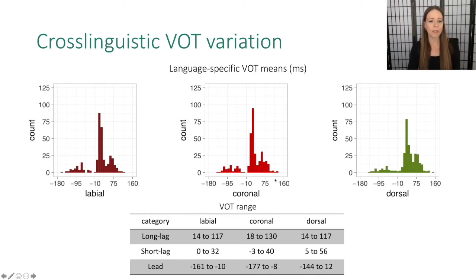So looking first at the range of cross-linguistic VOT variation, we have the histograms of VOT, language-specific VOT means. You can see the 3 clusters of VOT that I've referred to. So we have the lead VOT values, the short lag, and the long lag VOT, so a nice trimodal distribution here. And what we observe is, even within each of these VOT clusters, a wide range of variation, at least for the long lag and lead VOT values. Of course, the short lag VOT is by definition truncated in its variation.